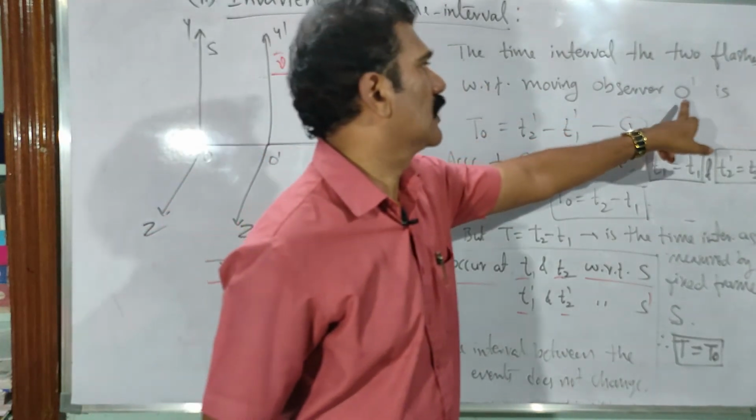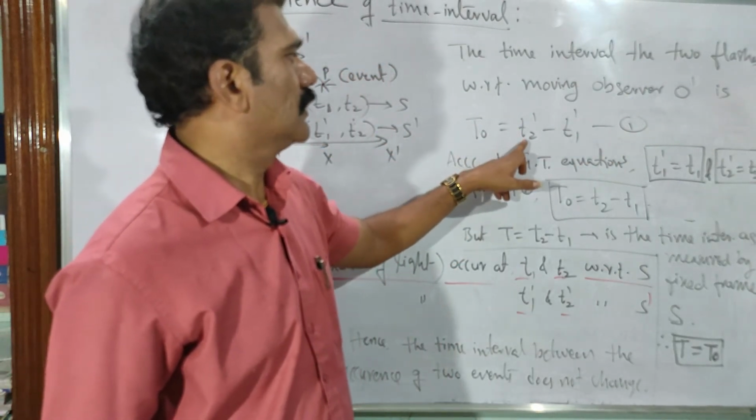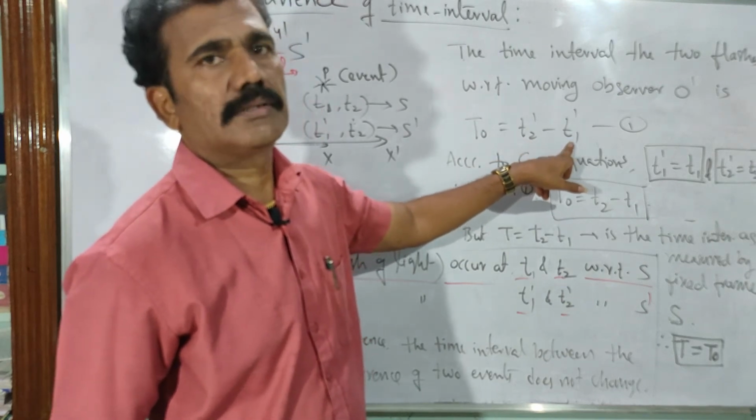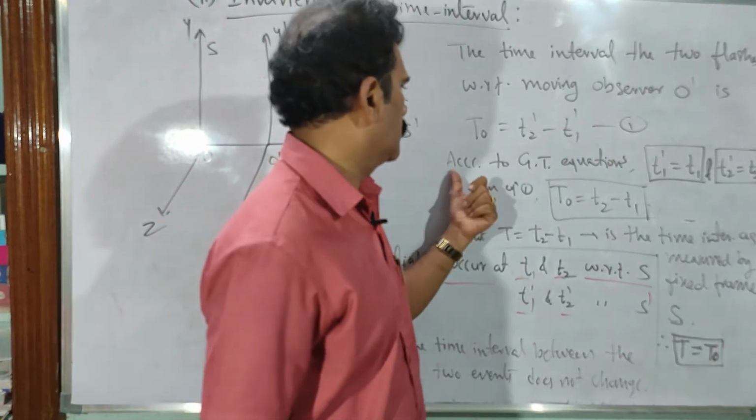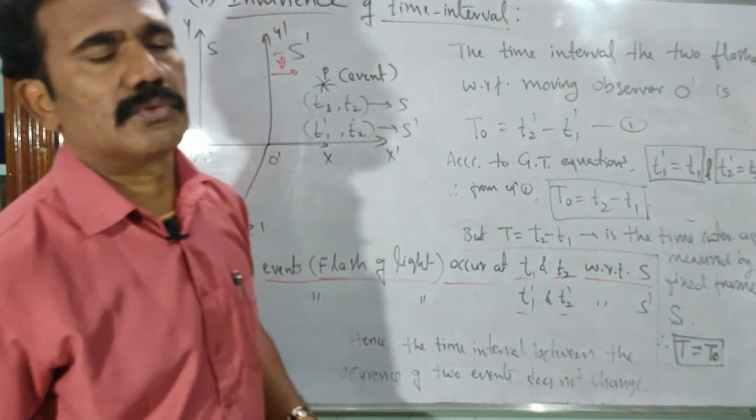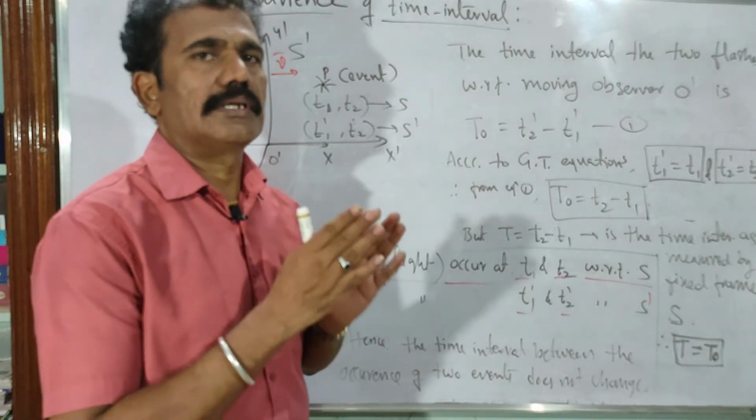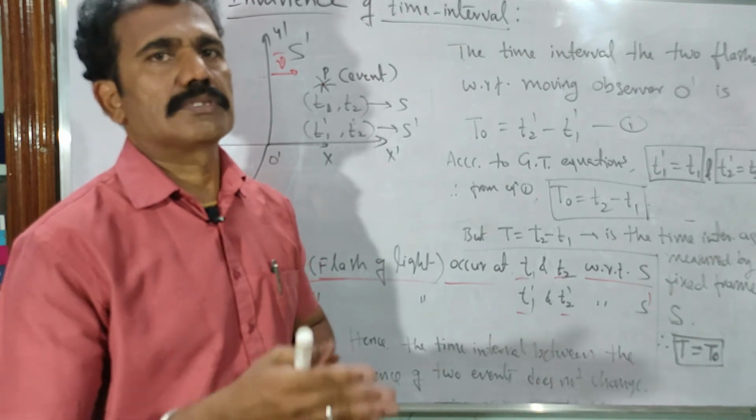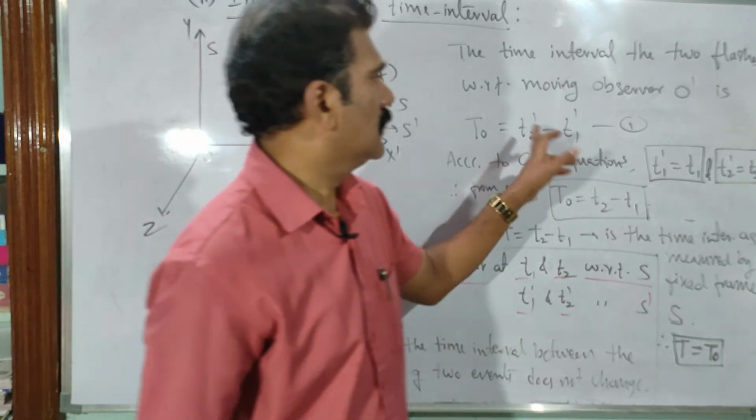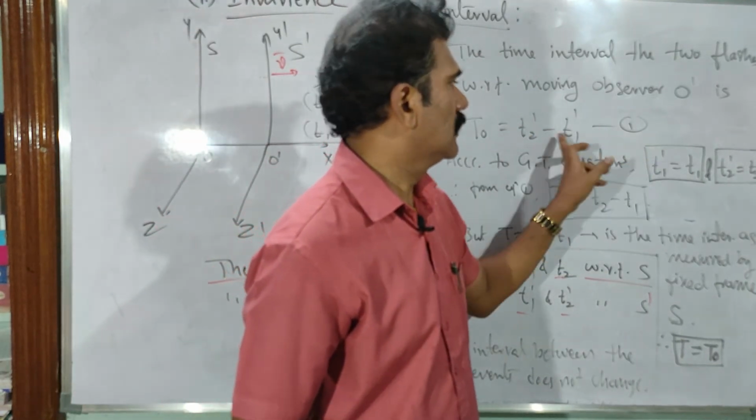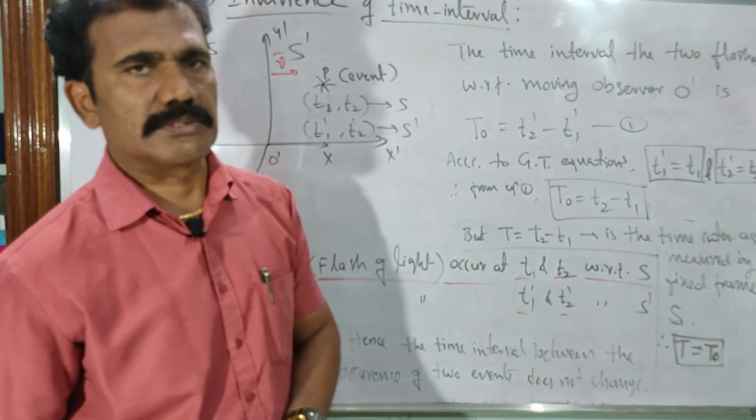So with respect to the moving observer O dash, what is the time interval? Let it be T naught, that is equal to T2 dash minus T1 dash. The two instants are taken difference here, that gives the time interval. Let it be equation 1. Then according to the Galilean transformation equations, we know that in the set of Galilean transformation equations the time parameter T is equal to T dash, right? So with respect to S and with respect to S dash, time is constant, and hence we can say here T1 dash is equal to T1, T2 dash is equal to T2 only, according to the last equation of the Galilean transformation equations, right?